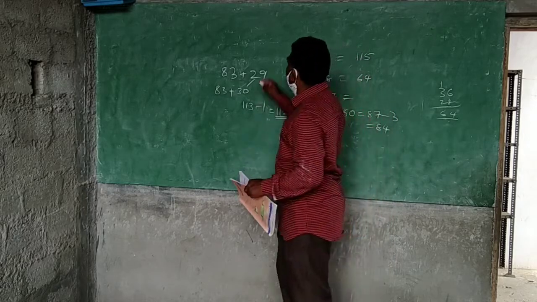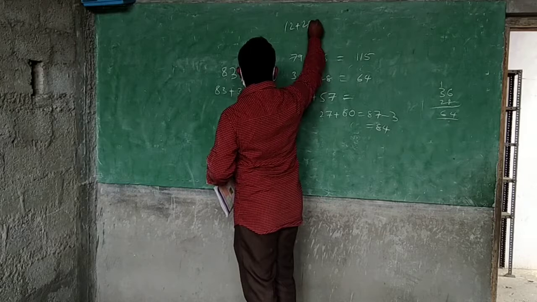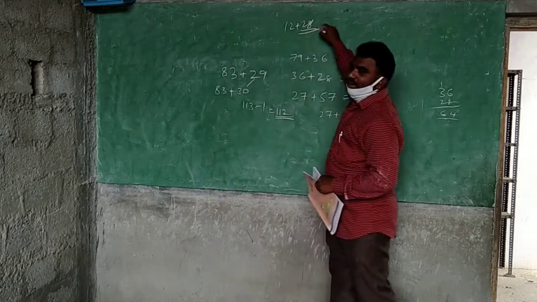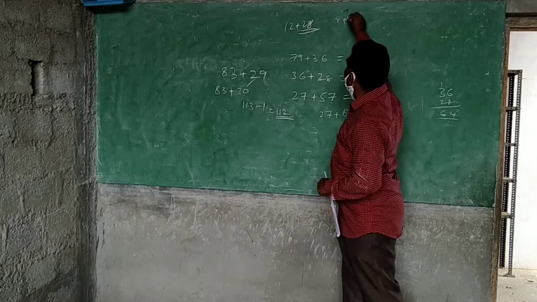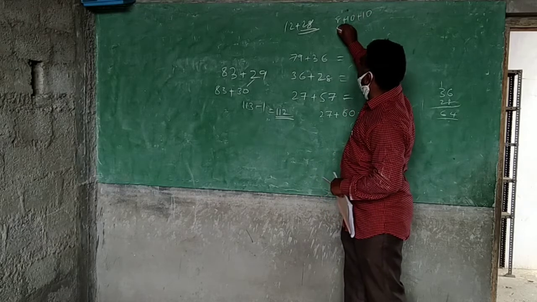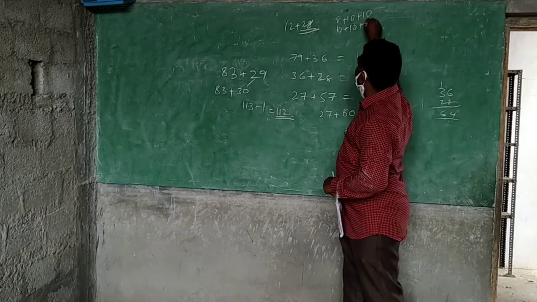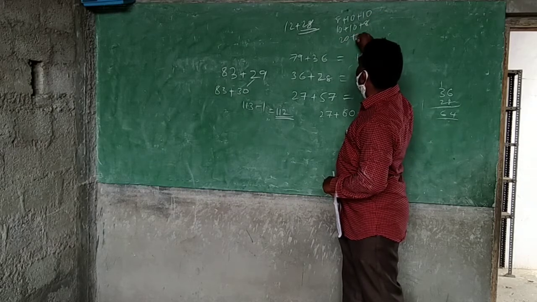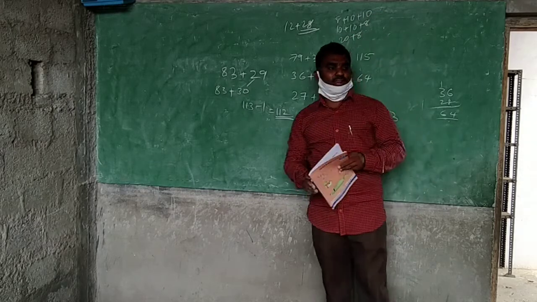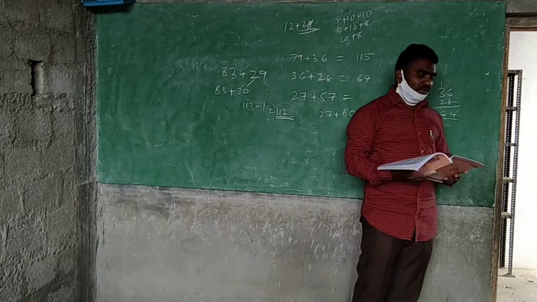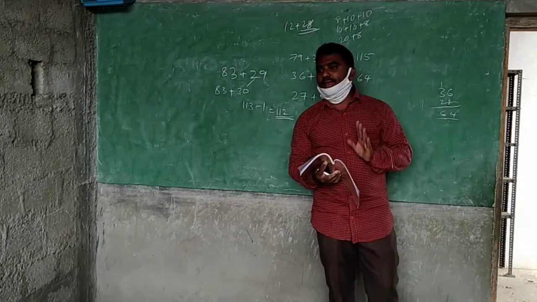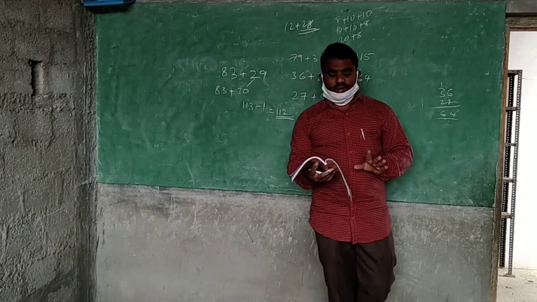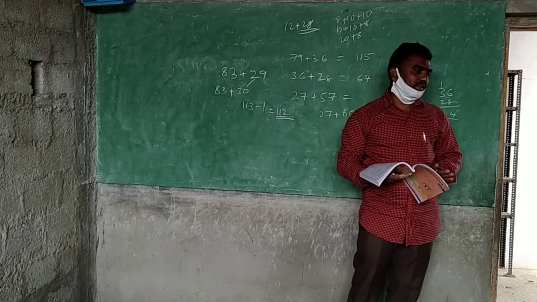When you are adding 12 and 28, you can add in different ways. Somebody adds 8 first, somebody adds 10 first, somebody adds 10 plus 8 next, somebody adds 20 and 8. So there are different ideas and different ways to add. There is no compulsion to add in the same way. In any method you can add it. Okay, do you understand?